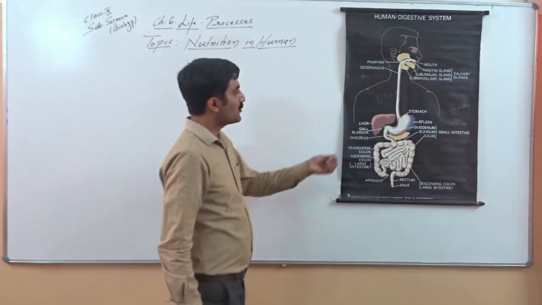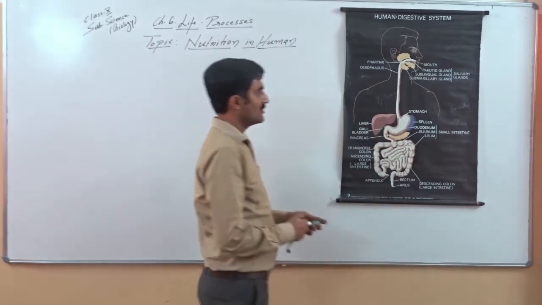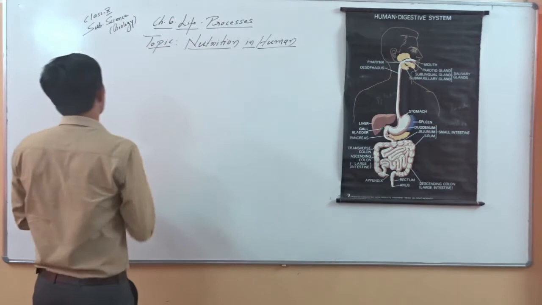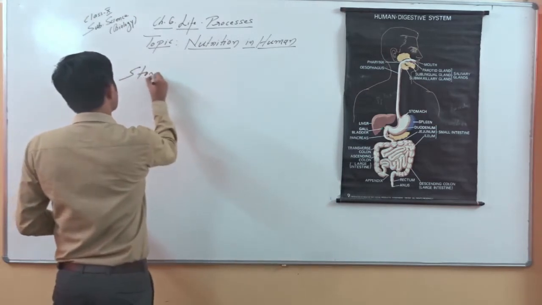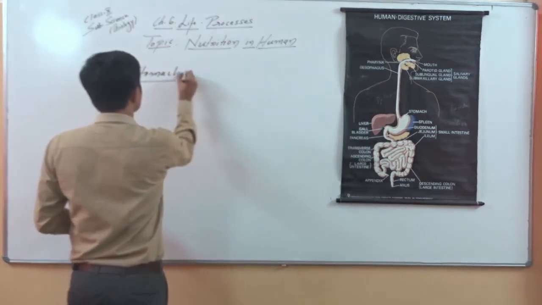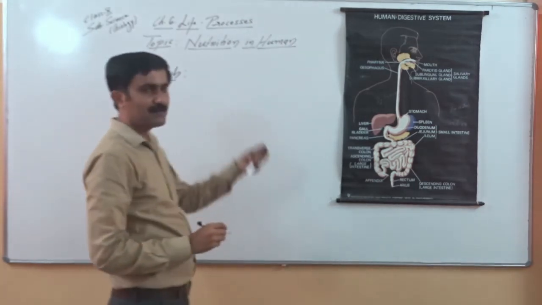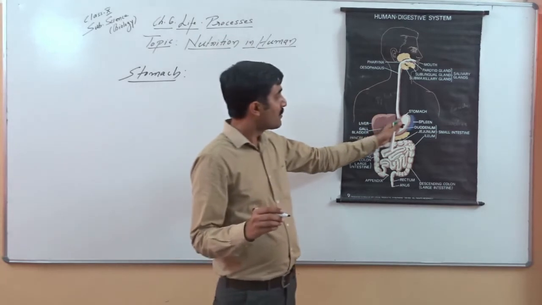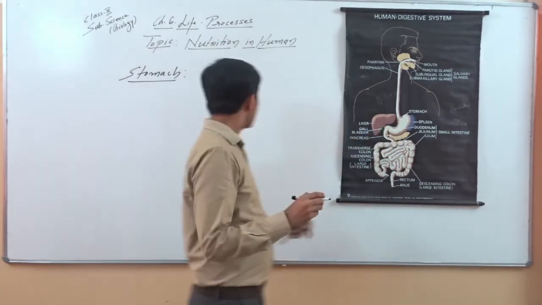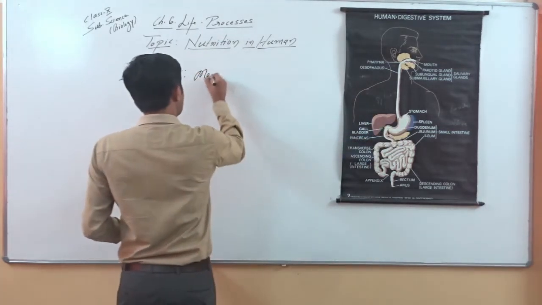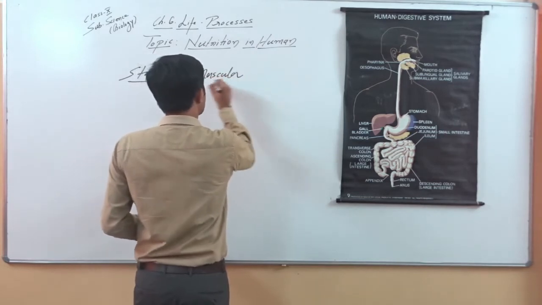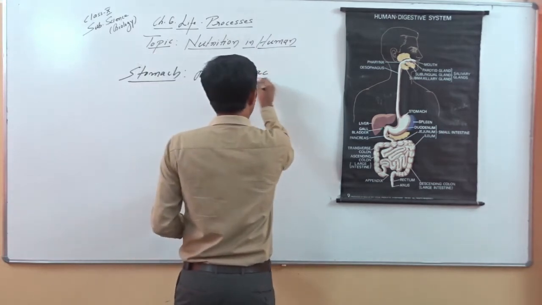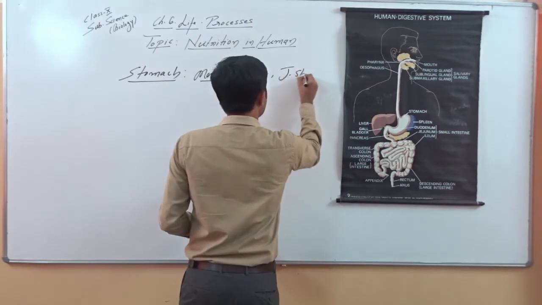Okay, as food reaches the stomach, if you look into the structure of the stomach, it has different parts, pylorus, fundus and so on. We are not going to discuss these parts. Remember it is J-shaped. The stomach is a muscular structure, a muscular sac, and it is a J-shaped structure.